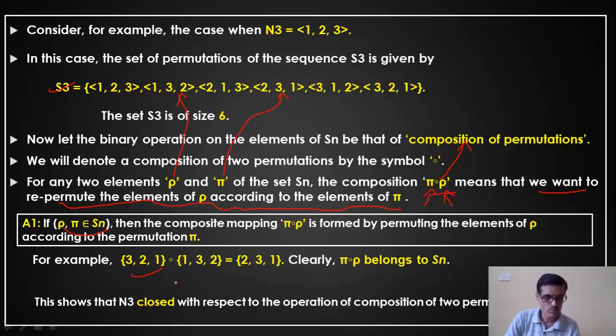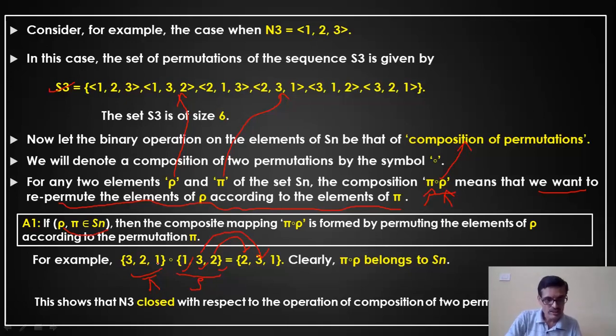Now just take an example of 3, 2, 1 and 1, 3, 2. So this is your pi, the first element, and this element is rho. So what we have to do here is rearrange the elements of rho according to the order given in pi. You have 3, 2, 1, which means the third element of rho should be the first element here. The 3 means it is in the first position, that is, the third element of rho should be in the first position. The second element of rho should be in the second position. So that means 3 should come here.